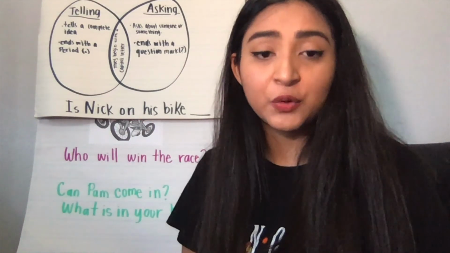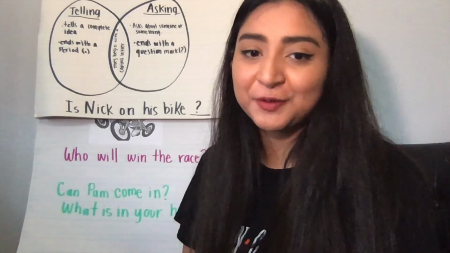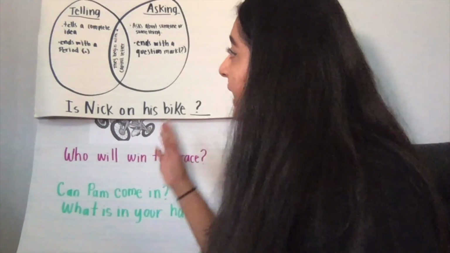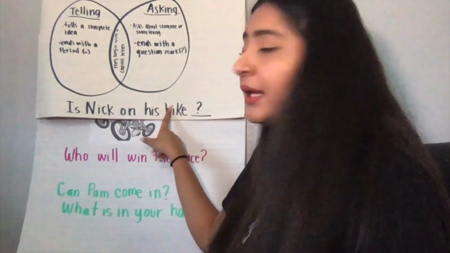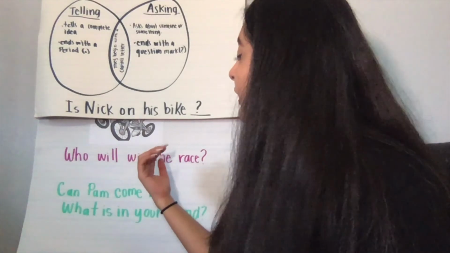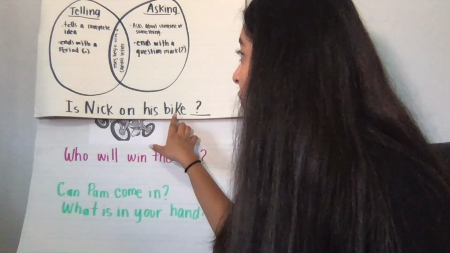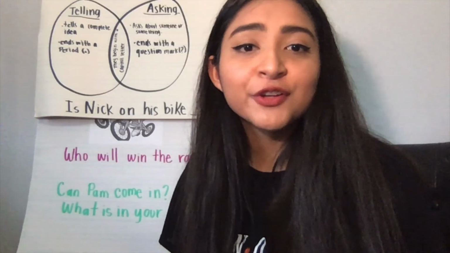So if you said a question mark, you are correct. It is a question. So if you said it was a question, you're correct. It is an asking sentence or a question because we are asking about the bike. We don't know if Nick is on his bike, so we want to know. So we're waiting for an answer. So it's a question.